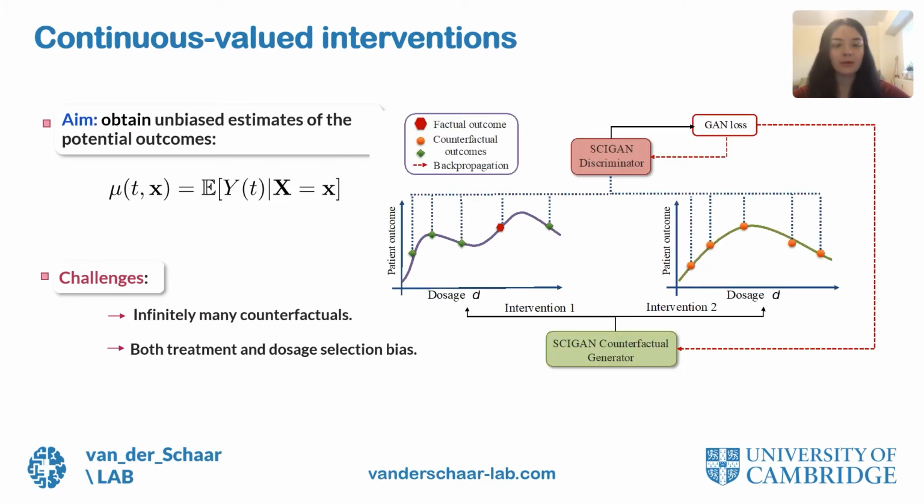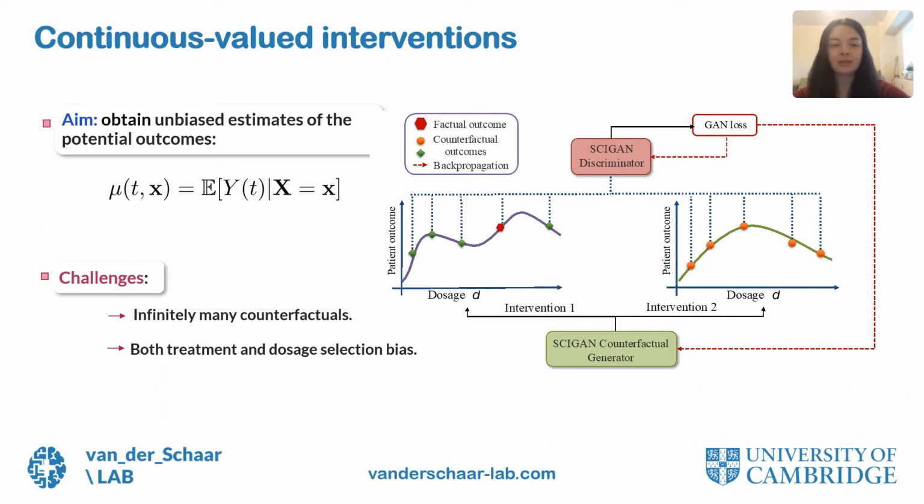In our work, we introduced SCIGAN, which is a novel causal inference method that can be used to estimate the effect of such continuous valued interventions. SCIGAN builds on the framework of generative adversarial networks to learn the distribution of the unobserved counterfactuals. As illustrated here, the generator estimates the individualized dose response curves. We then define a discriminator that acts on a finite set of points from each generated curve and identifies the factual outcome from the set of factual outcomes and the generated counterfactual ones.